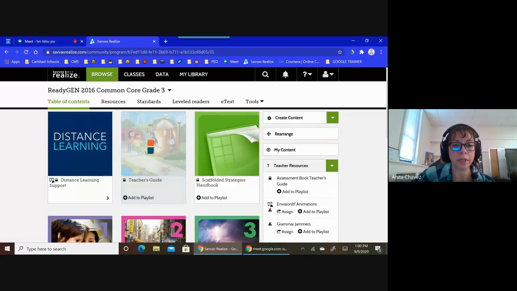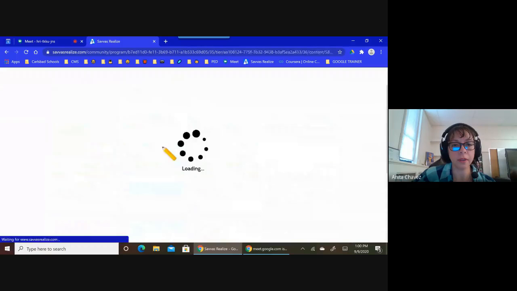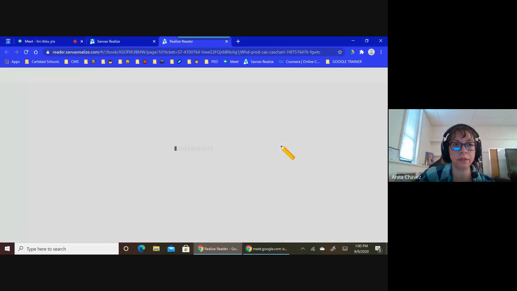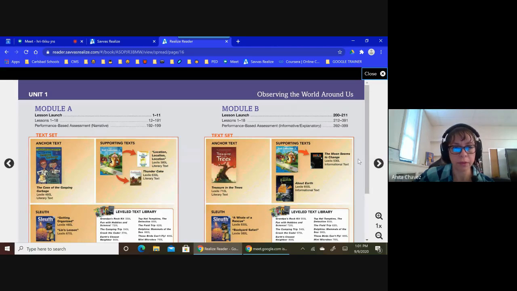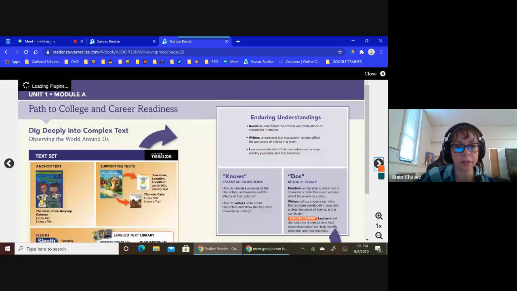And I'm going to start with the teacher's guide. I'm going to go to the first unit. So we open it up to see the electronic version of it. Many of you probably have the paper version, and it may look different. So here you can see that we have it broken up into different modules, Module A and Module B. I'm going to go ahead and skip through some of these. We can get to the first unit.